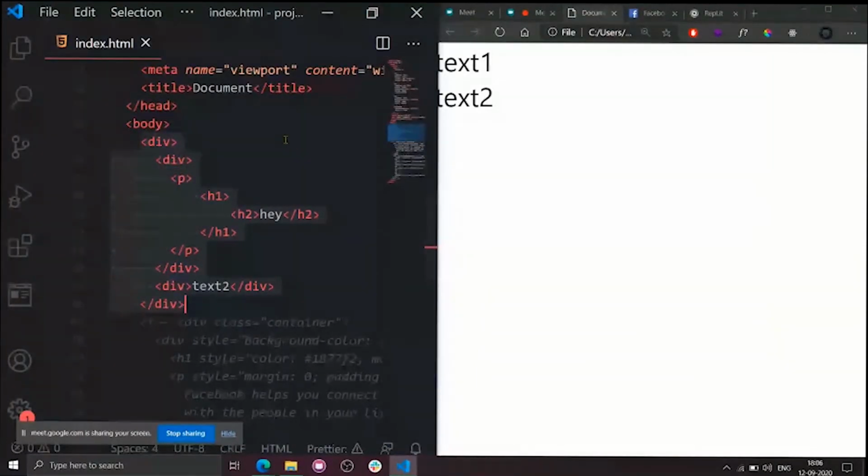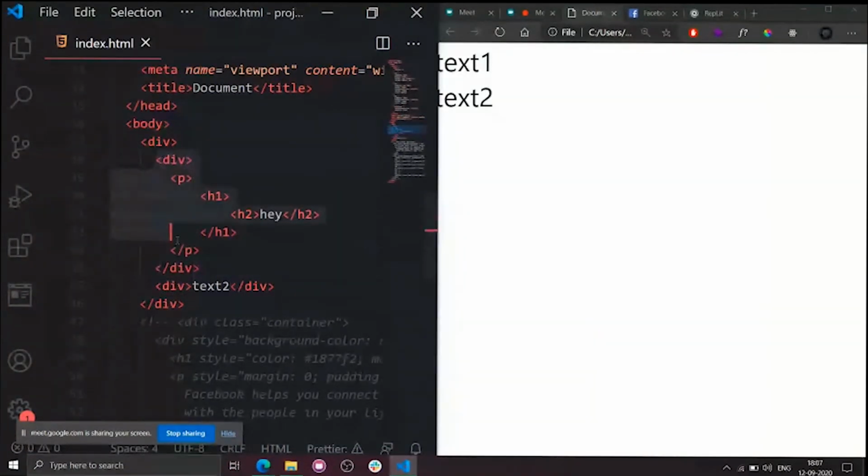Look carefully. How many children does this outermost div have? Excellent. The answer is 2. Why? Because this is entirely a single children. These all will be nested children to the div. So this is one children. This is one children.